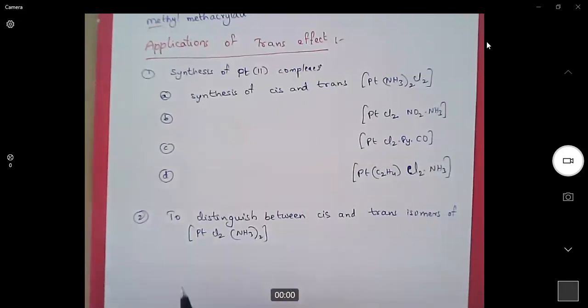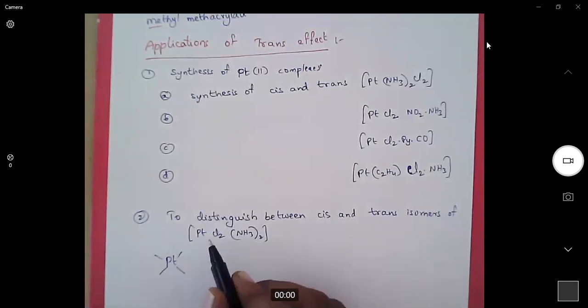Now, for example, if we have a complex of diamminedichloroplatinum(II), there are two possibilities.